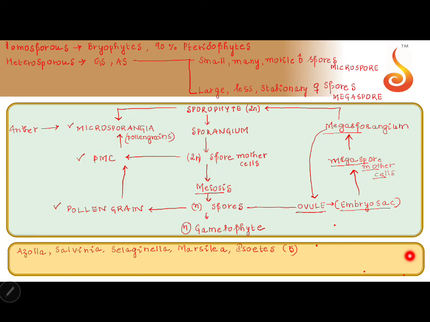Now did you understand how the evolution made sporangium into microsporangium and megasporangium structurally? Clear? So you know all terms now. You know the sexual reproduction. Isn't it the same? But we have the terms evolved as per the heterosporous condition.